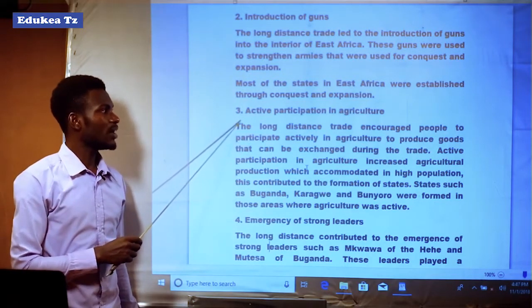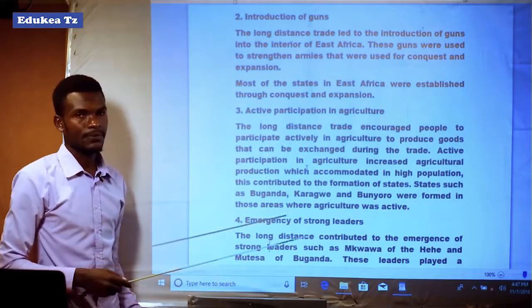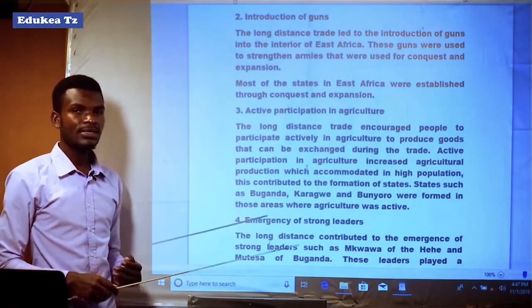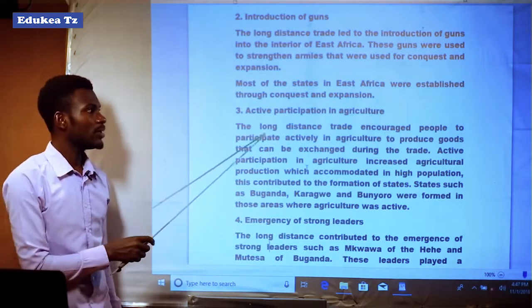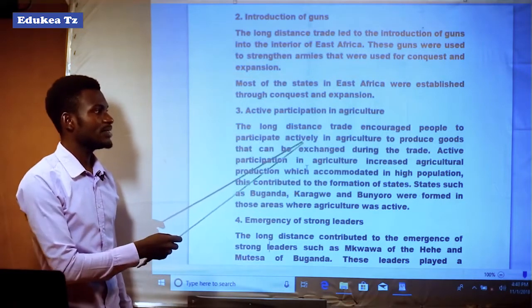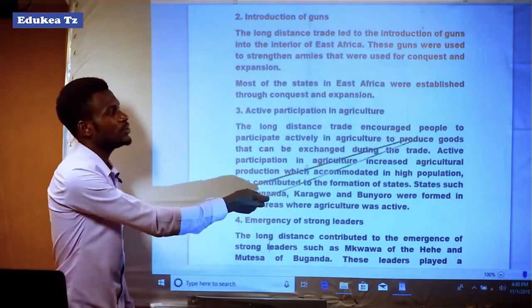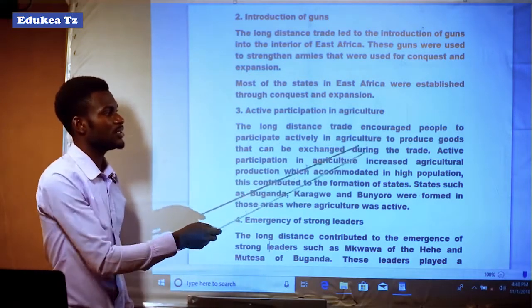The contribution number 3 or role number 3 was active participation in agriculture. It means that there was active or effective participation in agriculture. The long distance trade encouraged people to participate actively in agriculture to produce goods that could be exchanged during the trade.